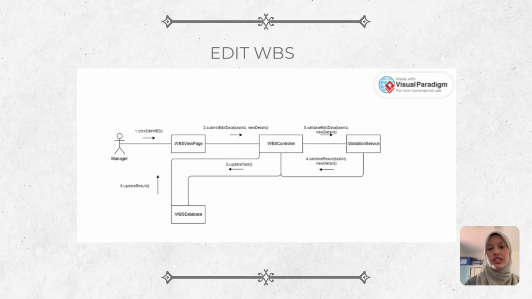This communication diagram for edit WBS shows the process when a manager edits a WBS task. It starts with clicking edit WBS on the WBS view page, sending the new task info to the WBS controller. Then the controller sends it to the validation service and the result is returned. If valid, the controller updates the task in the WBS database. The outcome is then sent back to the view page showing the updated WBS.